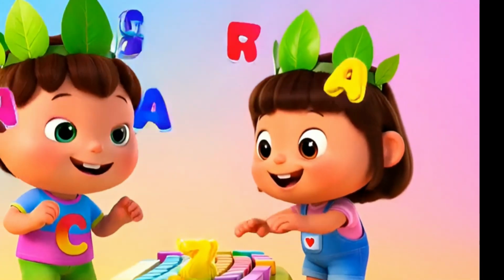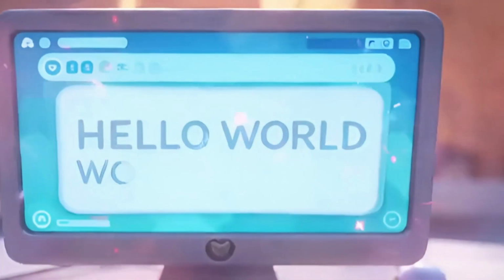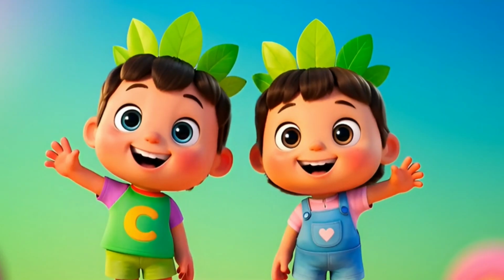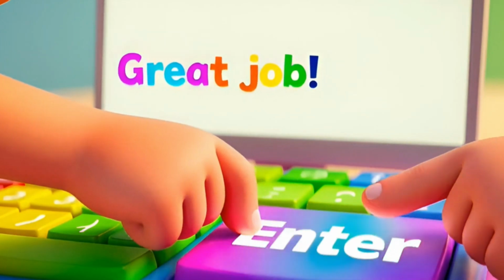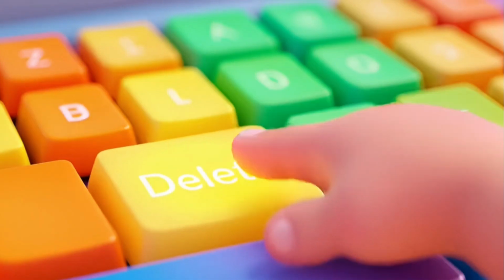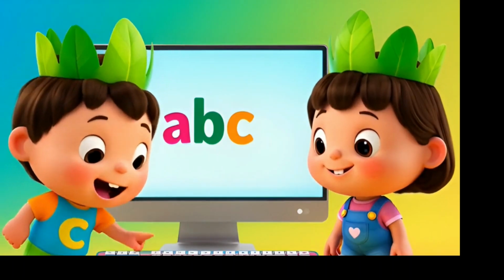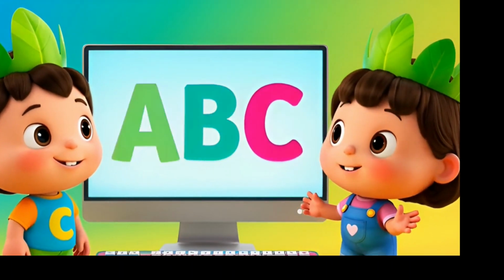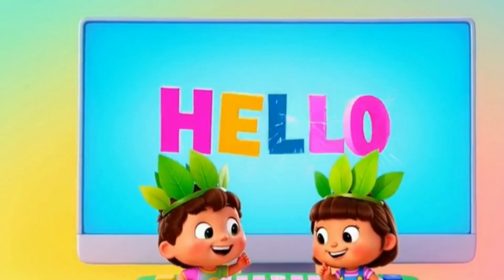Special key song. Spacebar makes a space. Clap, clap. Enter goes next line. Tap, tap. Backspace erases. Oh no, no. Delete removes. Away it goes. Shift makes letters big and tall. Caps lock keeps them big for all.